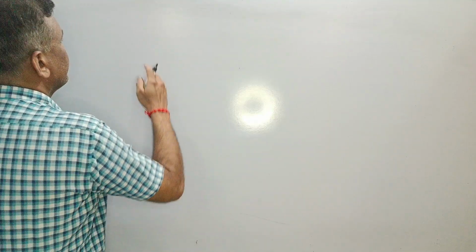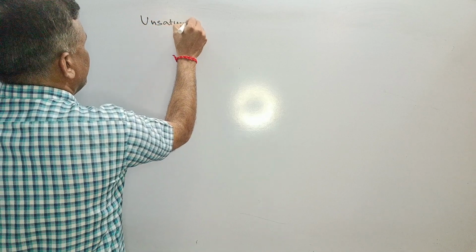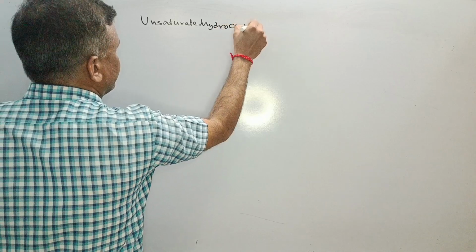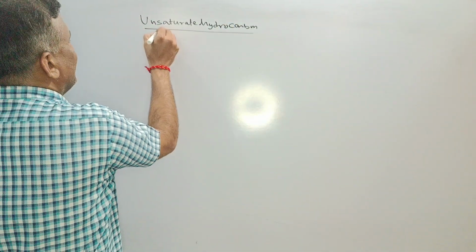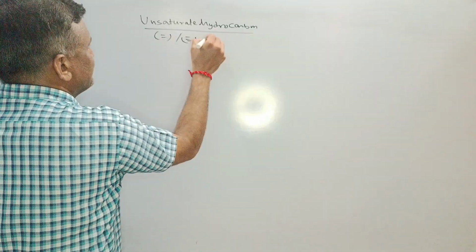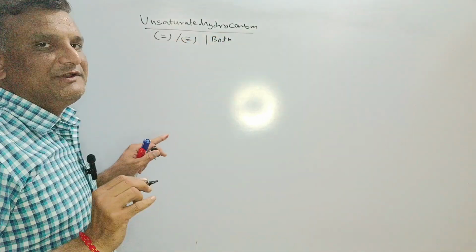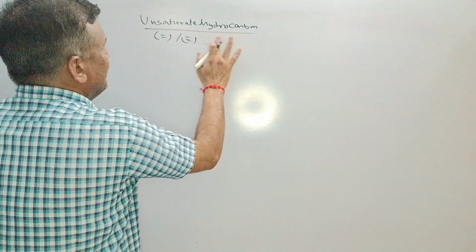This is the unsaturated hydrocarbon. If we go with the unsaturated hydrocarbon, then either there is a double bond or triple bond, or you can say both, double or triple. But basically it is used for just double bond and triple bond. So we'll say double and triple bond.